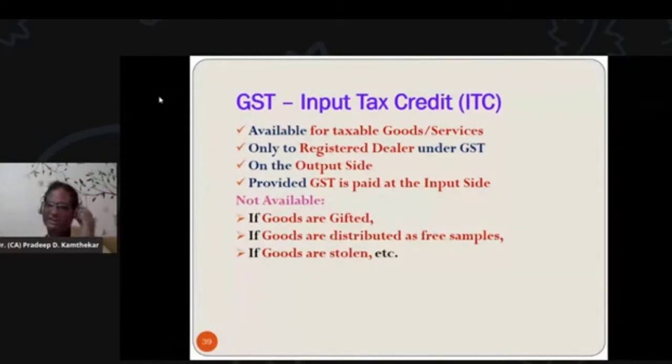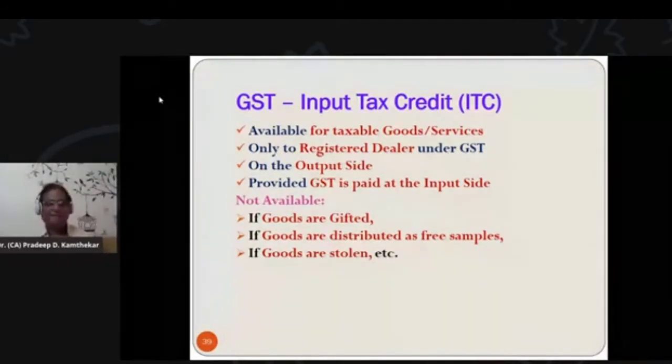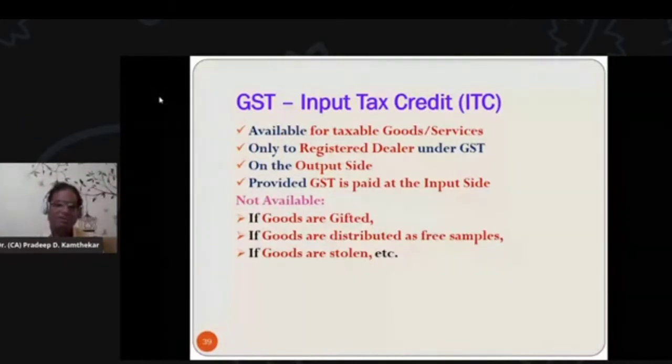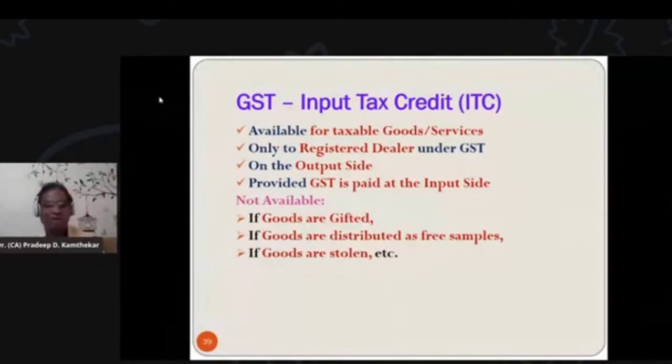Now, input tax credit is applicable only on the output side. That means if GST is not applicable on the output side, input tax credit is not available. For example, when goods are stolen, the person who steals the goods has not taken them from us, and we have not made him an invoice, so GST is not levied. When the goods go out of the business and are stolen, there is no GST levied, because it can't be levied.